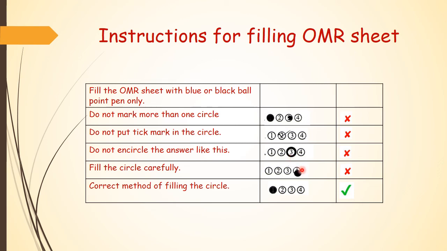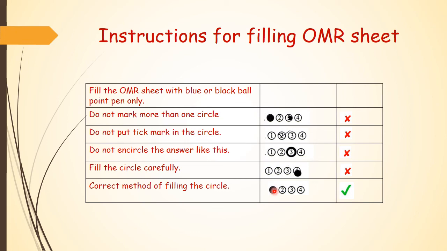You have to fill the circle carefully. See here, you can see how the student has filled it abruptly. He has tried to fill, but half of the circle is empty here. So what is the correct method? Here you can see this is the correct method. Like this only, you have to darken the circle completely. Then only it will be considered for marking.